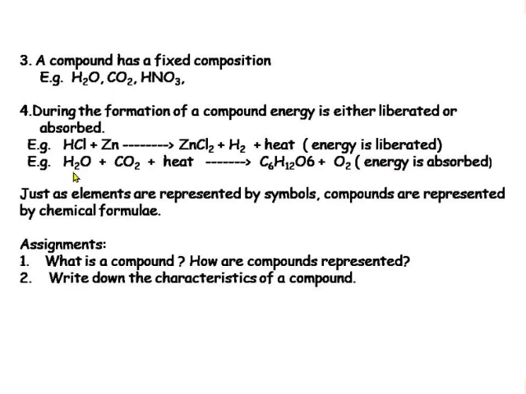Similarly, when water combines with carbon dioxide and absorbs heat, it forms glucose and oxygen. But in this case, energy is absorbed. So we can say during the formation of a compound, energy is either liberated or absorbed. So these are the characteristics of compounds.